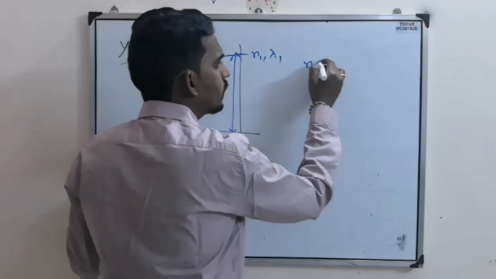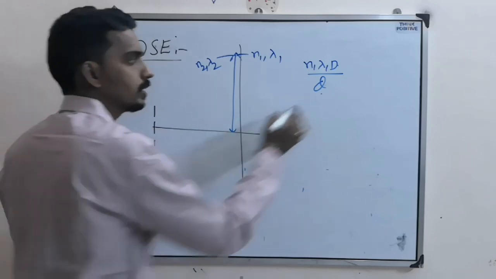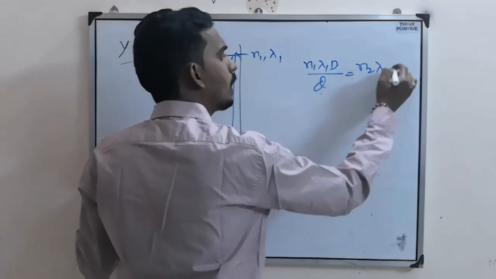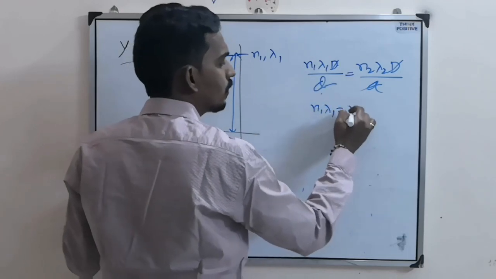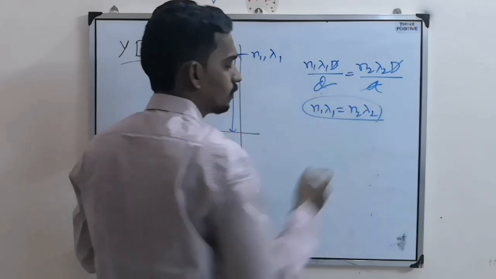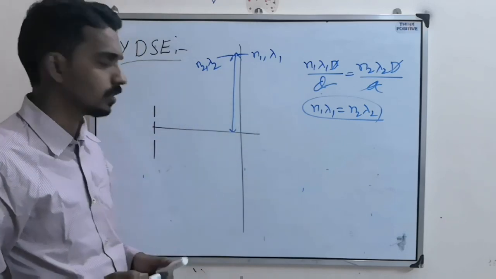That means for first one n1 lambda 1 D by d. D and d same for both the wavelengths. For second one n2 lambda 2 D by d. So D and d cancel. So n1 lambda 1 equal to n2 lambda 2. So based on this also they can ask the questions.